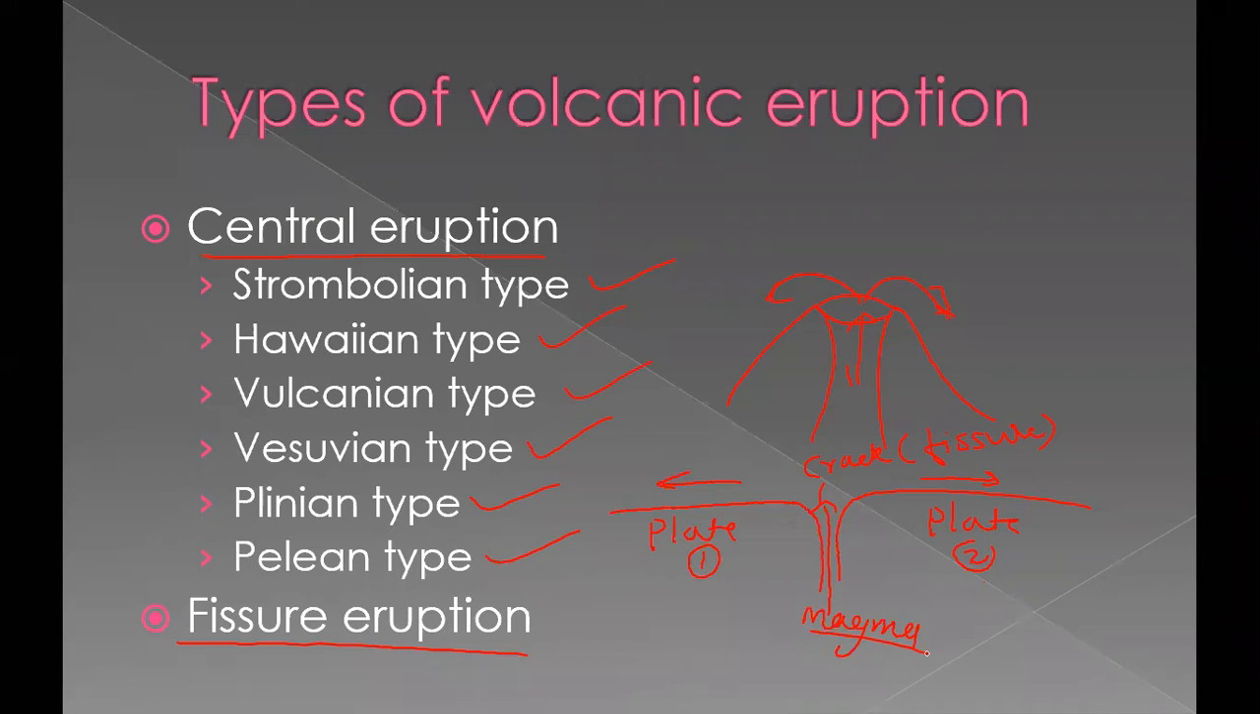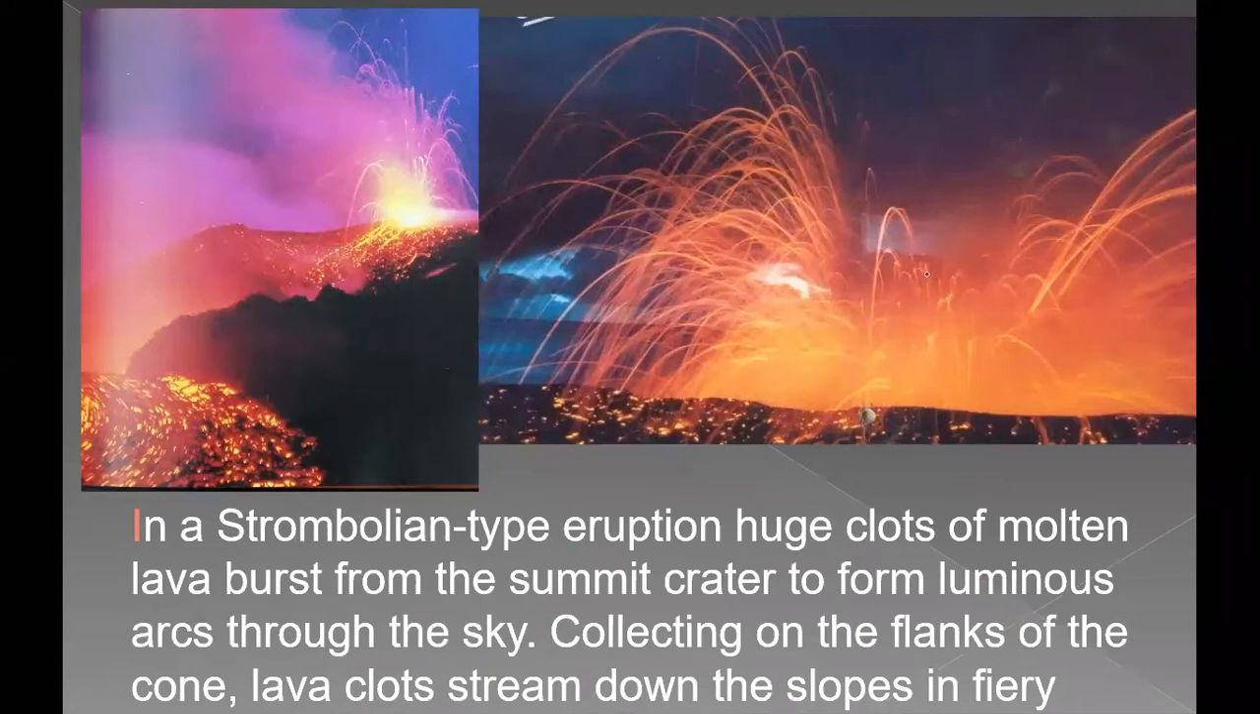Here what happens, already cone is there, and from this cone the magma is coming out, that is from center. So it is called as central eruption. Then one by one type we'll understand now. So first one is